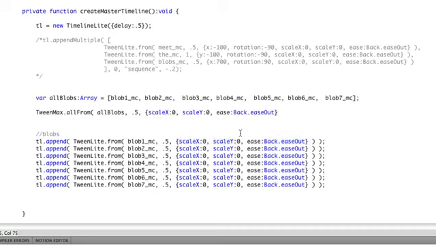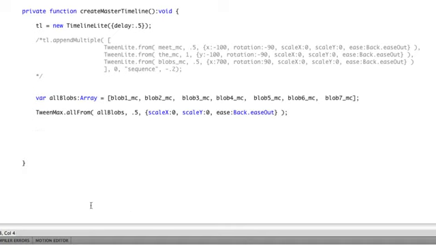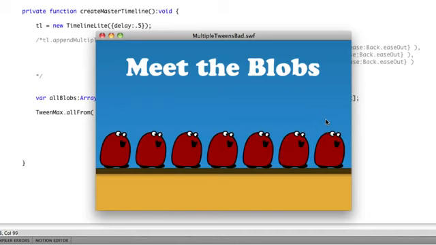Just going to paste that there and close it out. Now let me also delete all of this, okay? So there's going to be no TimelineLite code running right now. We're just going to build this allFrom tween based on all of these targets. And you'll see right now that all of these objects are going to tween in at once.